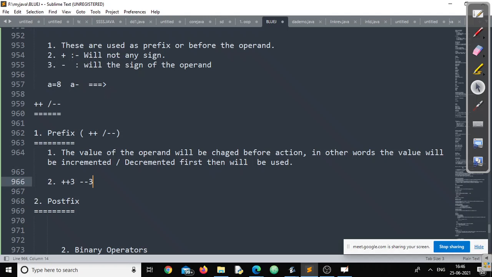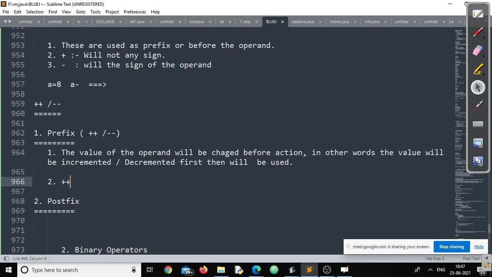Is this valid or not? Not valid. If I am writing ++3, what does this mean? 3 is equal to 3 plus 1. Is it true? Can you increase the value of a literal and store it in that literal? How can we? No, sir.